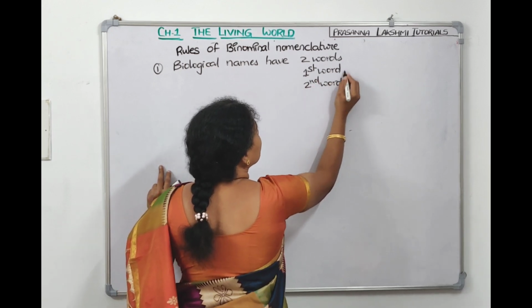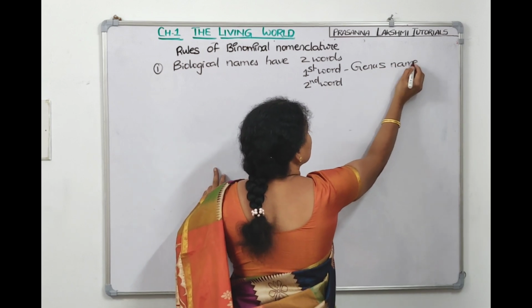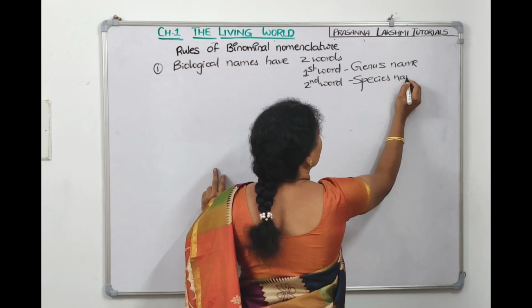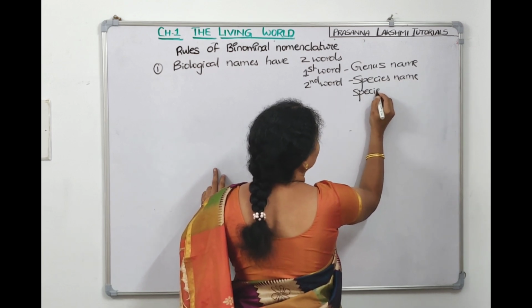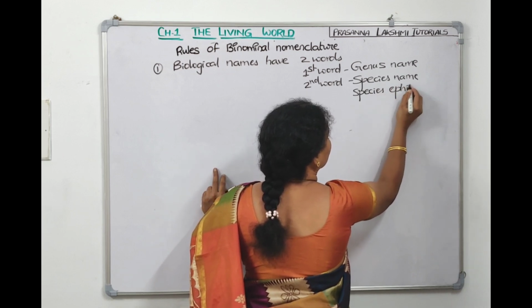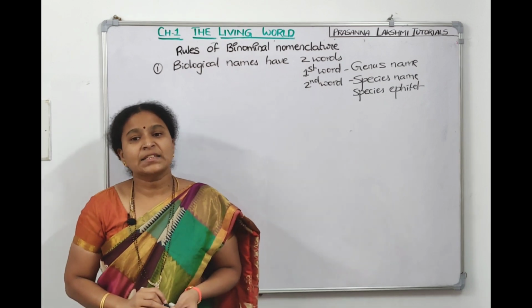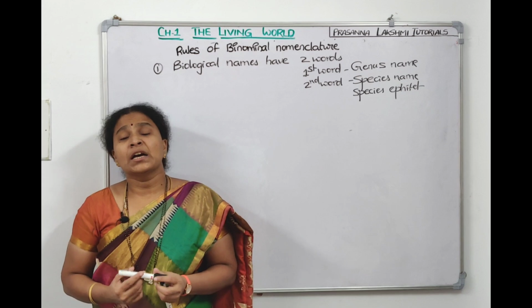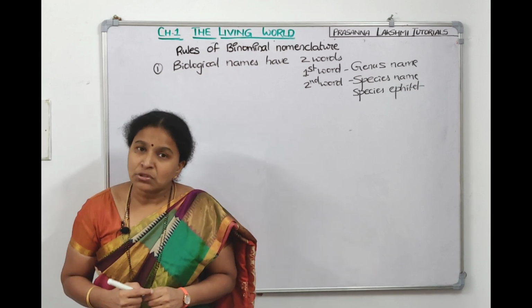The first word denotes the genus name, whereas the second word denotes the species name, or we can also call it the species epithet. All these words are derived from the Latin language, and when we are typing, we use italics.